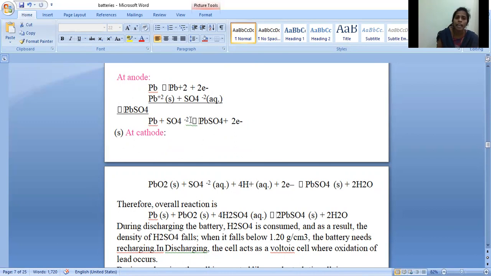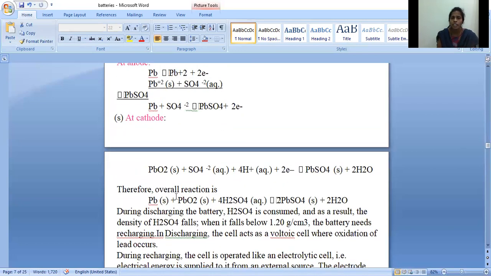Now by adding anodic reaction and cathodic reaction, we will get overall reaction of the lead acid battery. Therefore, overall cell reaction is Pb + PbO2 + 2SO4^2- + 4H+, giving rise to 2 PbSO4 + 2H2O. So this is the overall reaction of the lead acid battery.